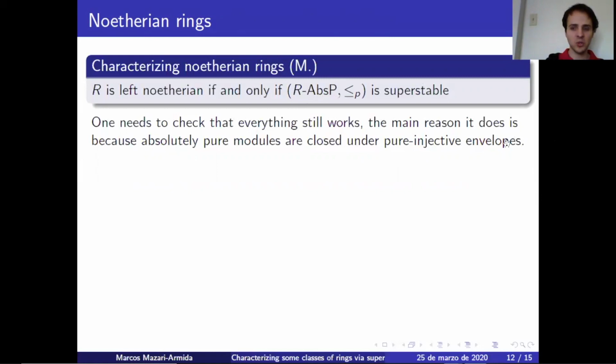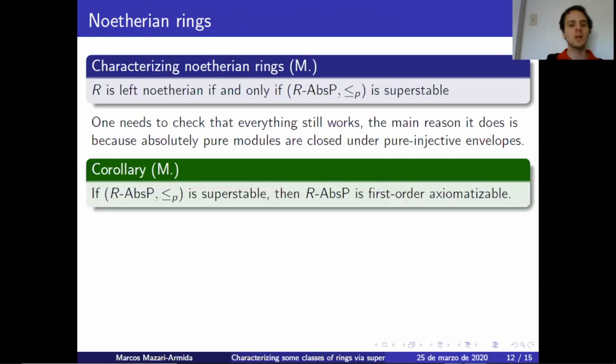Moreover, using this characterization, we get the following nice corollary, which relates the stability hierarchy with the axiomatizability hierarchy. If the class of absolutely pure modules is super stable, then absolutely pure modules is first order axiomatized. The way you prove this is, okay, if the class of absolutely pure modules with pure embeddings is super stable, then it's Noetherian. Once you know it's Noetherian, this implies coherence, and once you know it's coherent, it's known that then the class of absolutely pure modules is first order axiomatized.